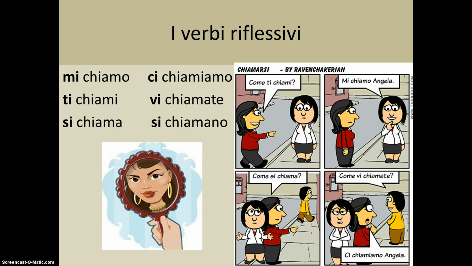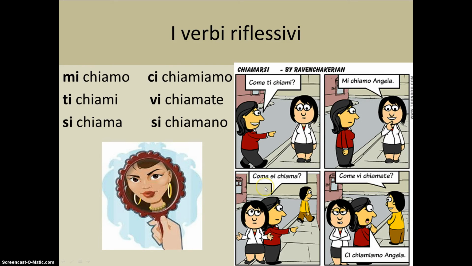The same can be said for the other examples in the cartoon. Mi chiamo Angela. Mi corresponds to io, and chiamo is the io form of the verb chiamare. Mi chiamo. I call myself. You can think of it like a mirror. The reflexive pronoun that corresponds to io reflects the subject, io, that goes with chiamo.